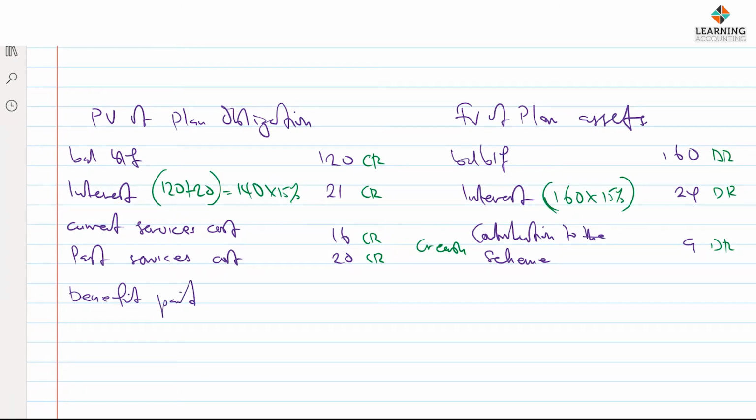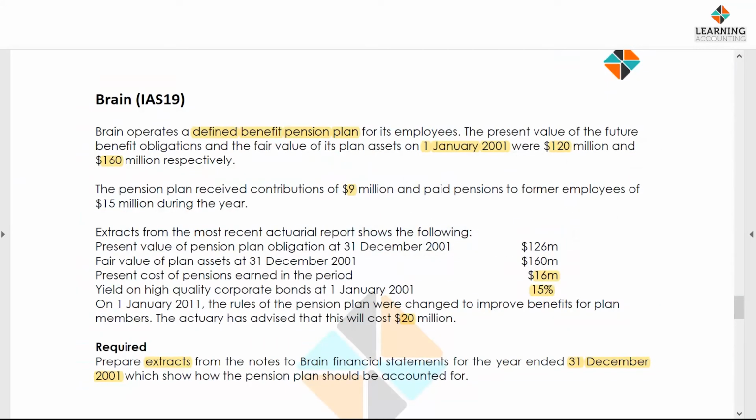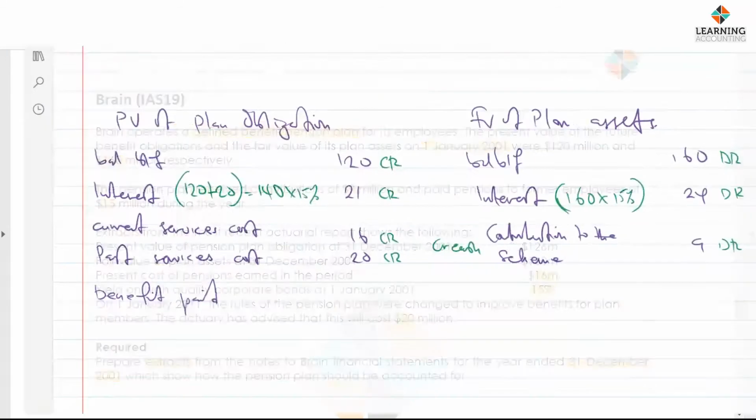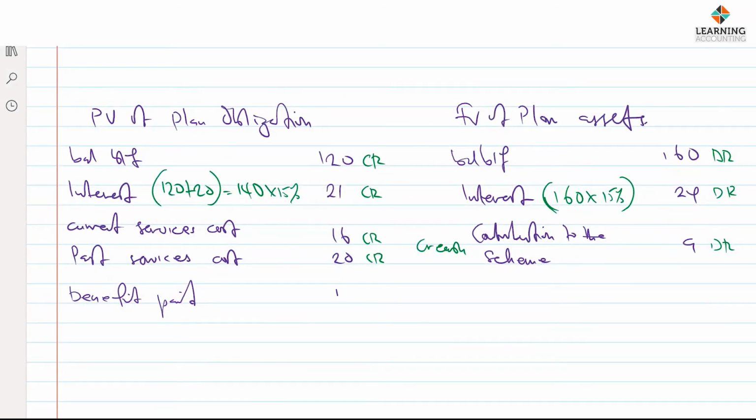And benefit paid, according to the question that we just read, benefit paid is 15 million here. So we don't forget that information. 15 million is deducted here, and we also have benefit paid of 15 million. We are also deducting, and like I've mentioned, we are debiting this account and we are crediting this account. So we are eliminating both sides.